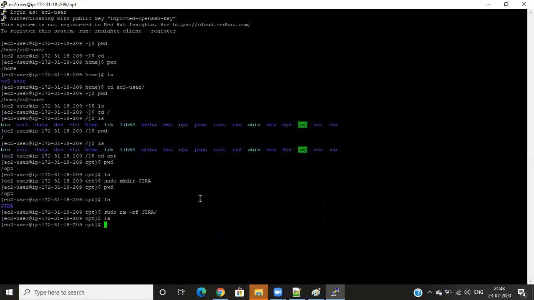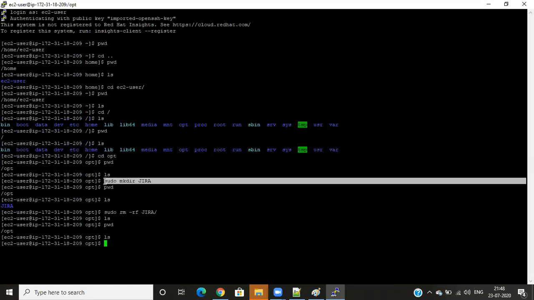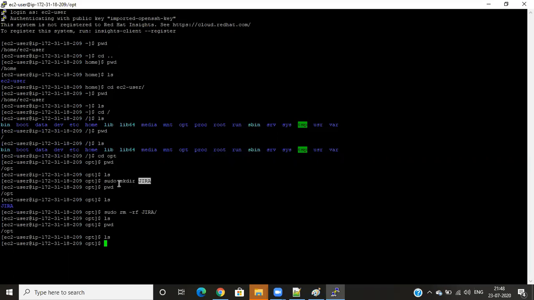Now if I check with ls, it is not there. I'm in OPT, and if I ls it, the file is not there because it is deleted. When you enter this, the file will be deleted. When you enter this, the file will be created. This is make a directory, and this is the name. Remove file, this is the command. So these are the minimum commands: how to enter one folder, how to come back, how to go with that.